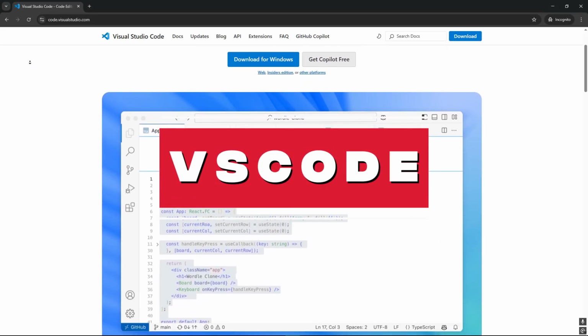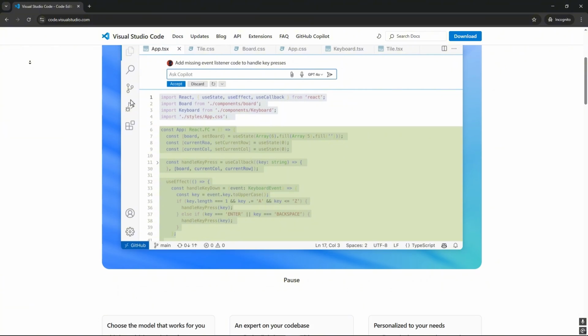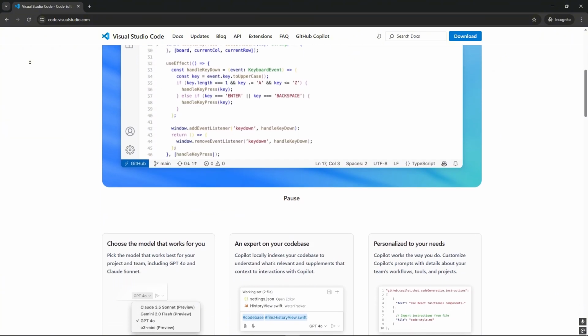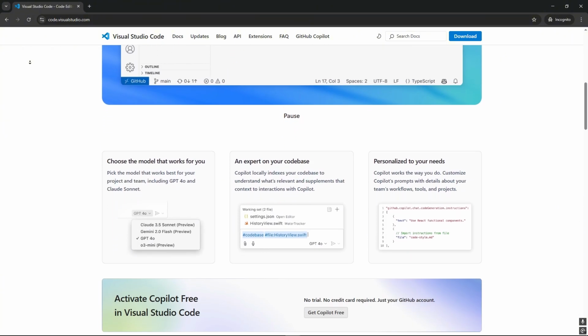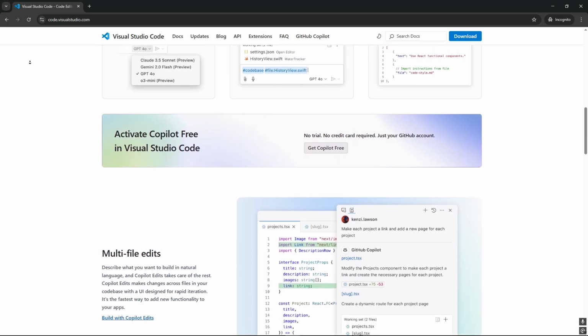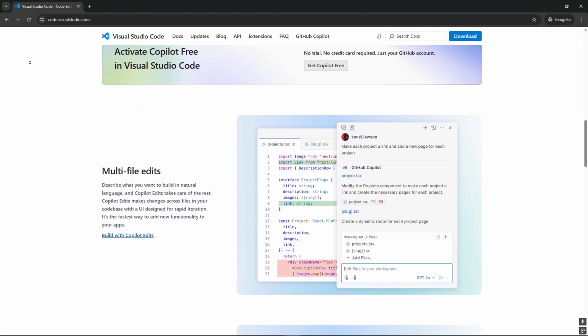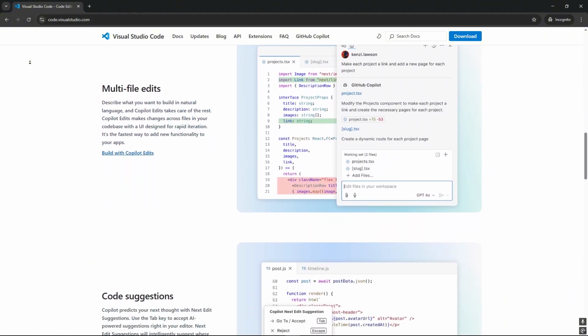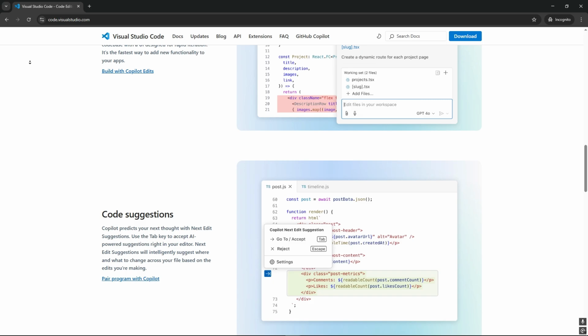VS Code, an extremely adaptable and lightweight code editor, outstanding speed and performance, an extensive collection of extensions that work with a variety of technologies and computer languages, open source and free, incredibly well liked for web development.